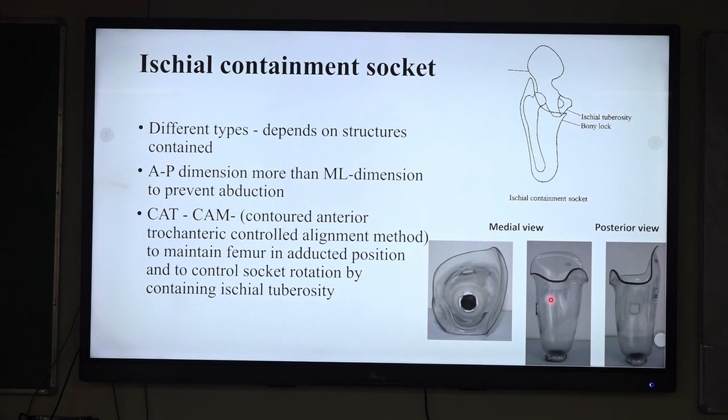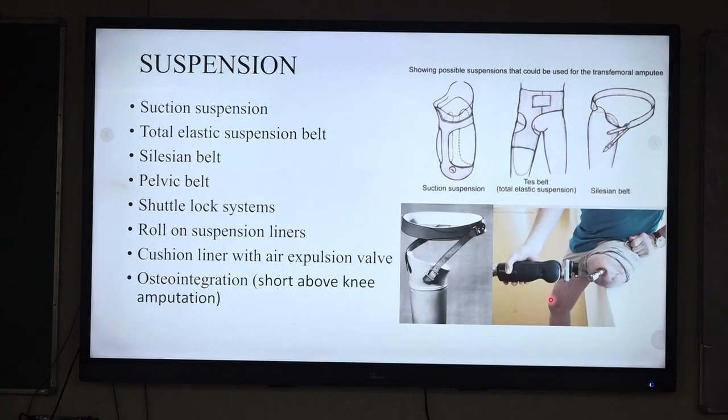The ischial containment socket is usually recommended for the short type of stump. There may be different types of ischial containment socket depending upon the structure contained inside the socket. Here the AP diameter is greater compared to the mediolateral diameter, and to prevent abduction deformity at the hip joint, they have the CAT-CAM mechanism. That means contour anterior trochanter control alignment method, to maintain the femur in adduction position and to control the socket rotation, containing the ischial tuberosity.